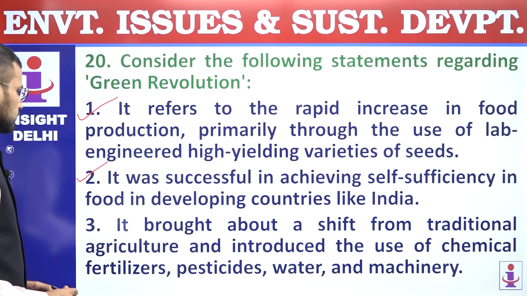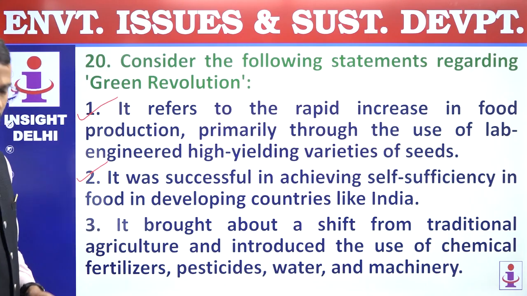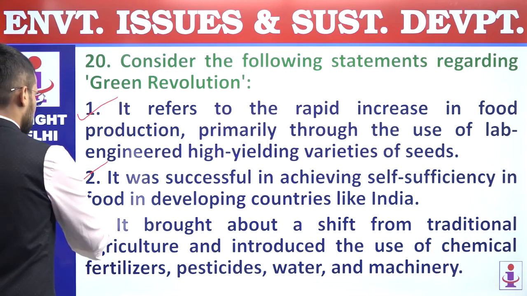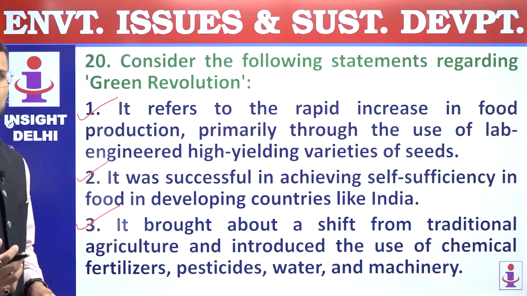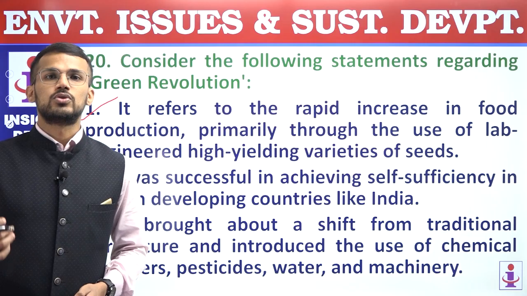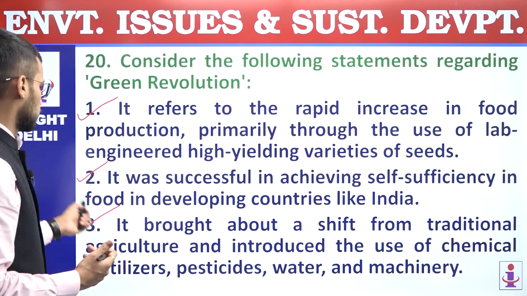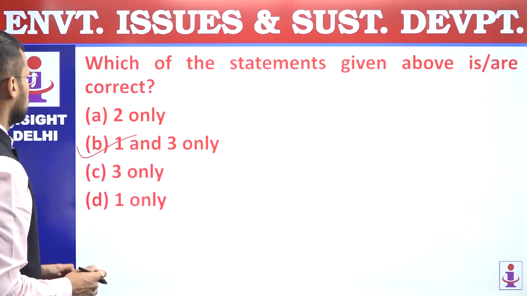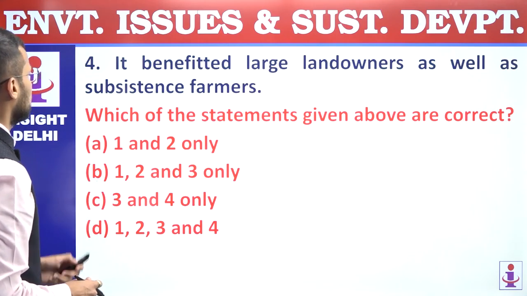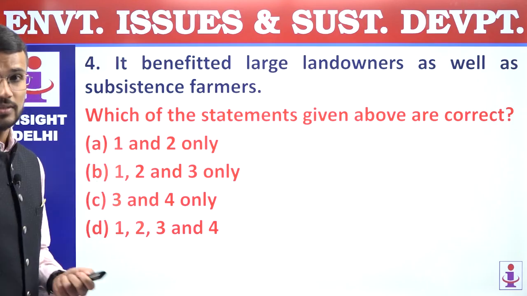Third statement, it brought about a shift from traditional agriculture and introduced the use of chemical fertilizers, pesticides, water and machinery, right? So this statement is a correct statement. In green revolution, we know that high yielding varieties of seeds were used, machines were used, then use of chemical fertilizers was also there in green revolution. Third statement is correct. So next, fourth statement, it benefited large landowners as well as subsistence farmers.